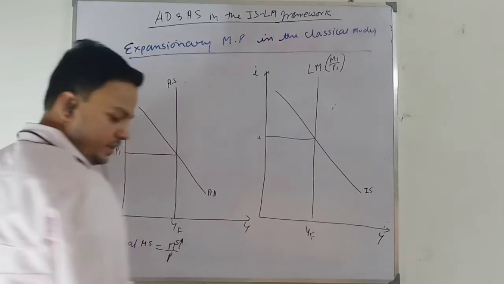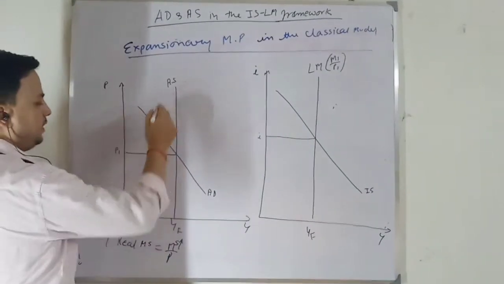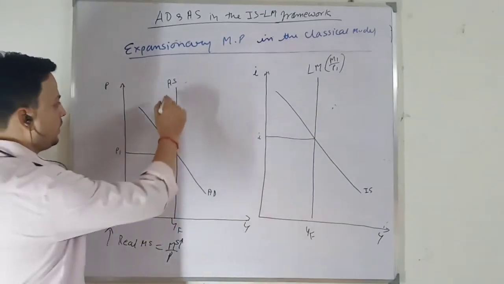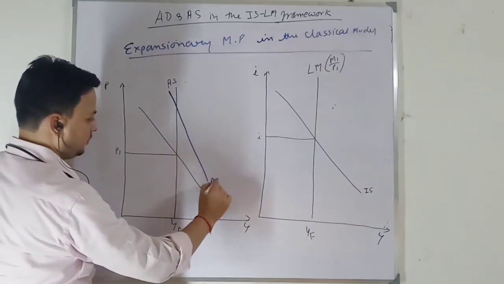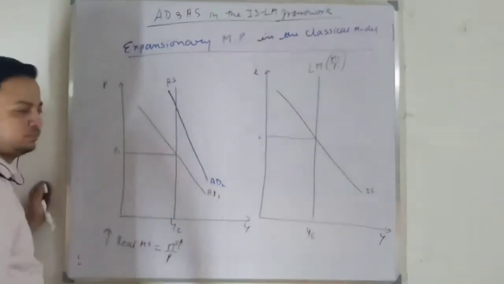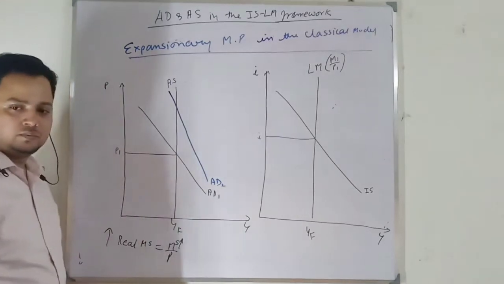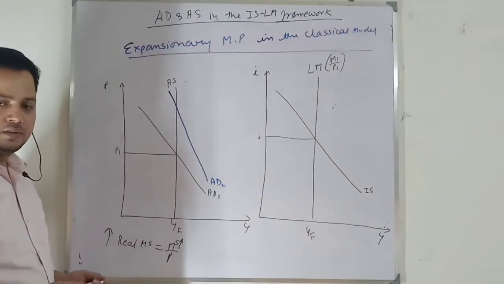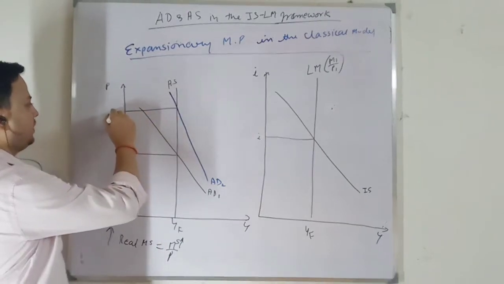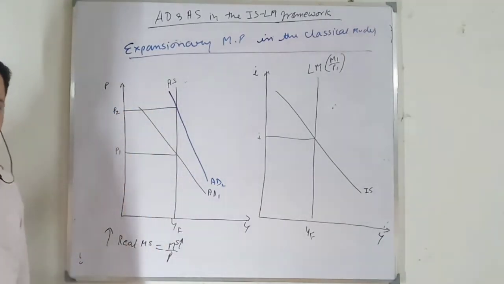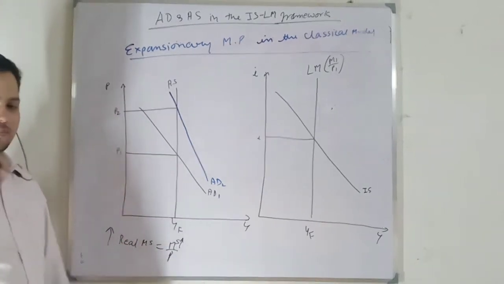So when there is an increase in nominal money supply, real money supply will increase, and we know that the aggregate demand curve will shift like this, from AD1 to AD2. Again, for the same price level, demand is higher, so what will happen? Price level will increase, and the new equilibrium will be achieved at a higher price for the same level of output. Okay, higher price and same level of output.